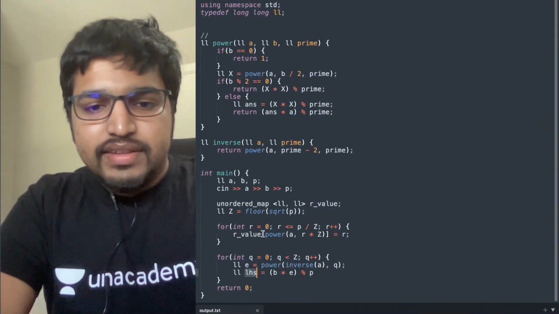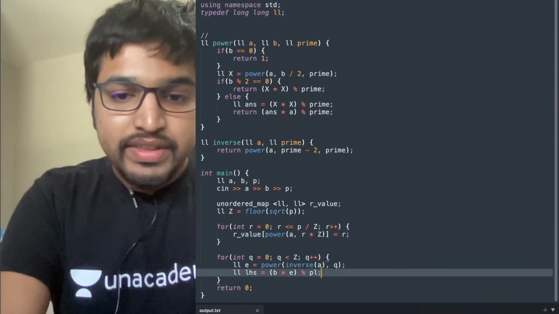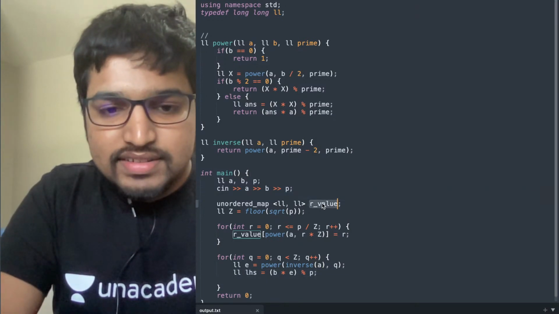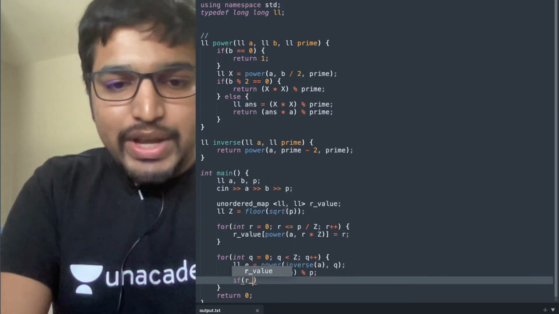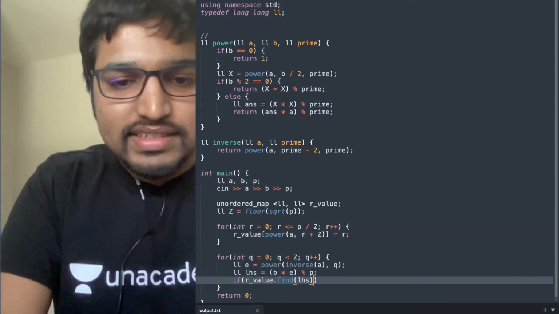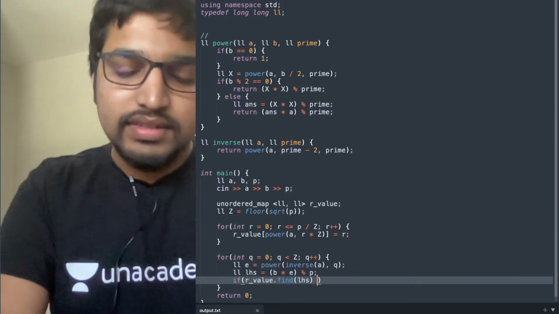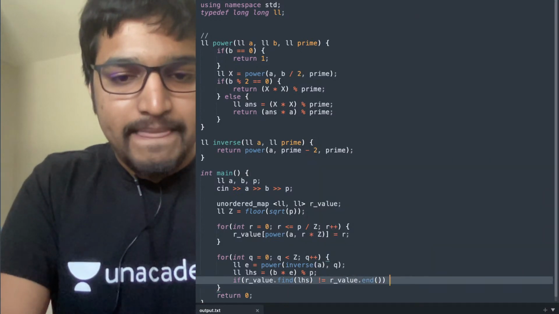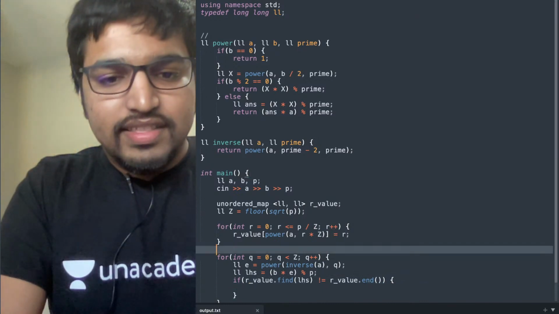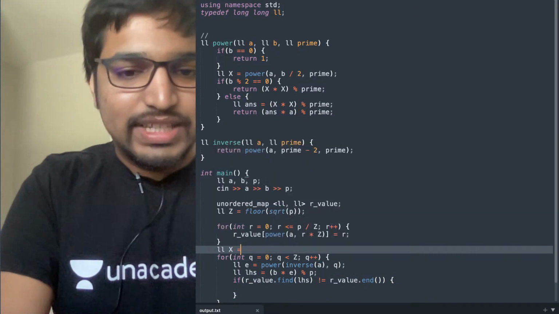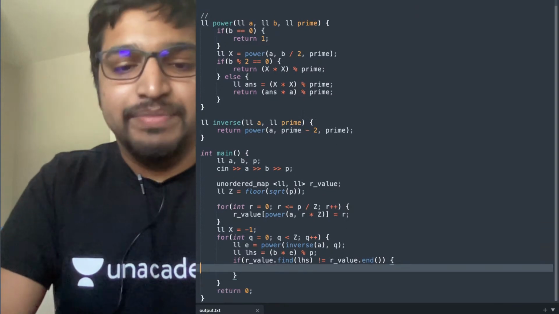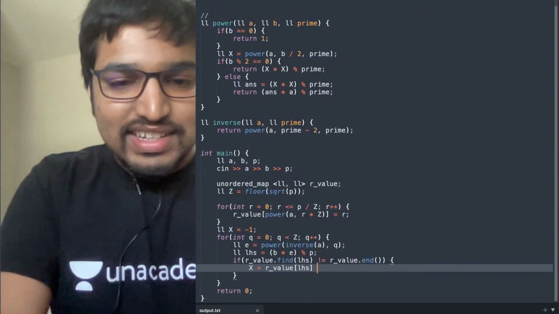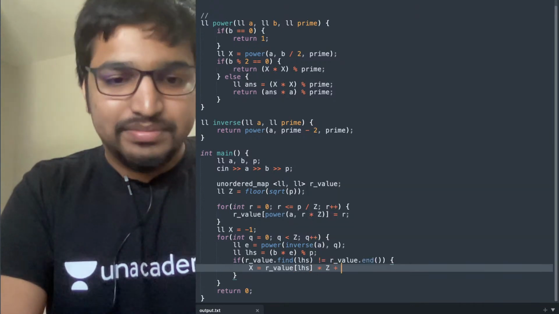And here, now if we find this LHS anywhere inside this map, that is, if rvalue.find(LHS) is not equal to rvalue.end(), then x equals minus 1, or x, the answer, x equals rvalue[LHS] * z + q.